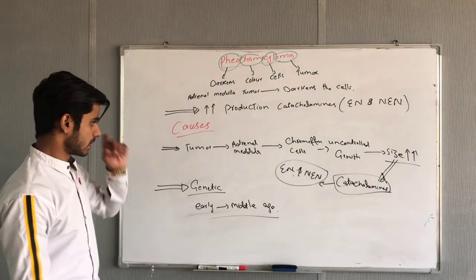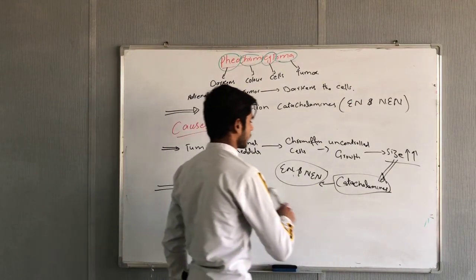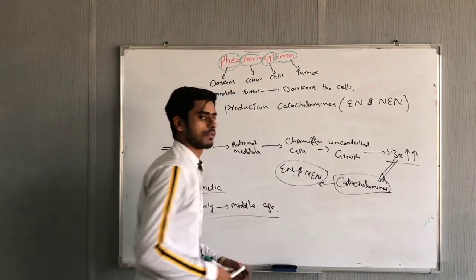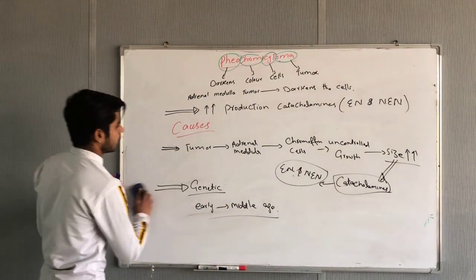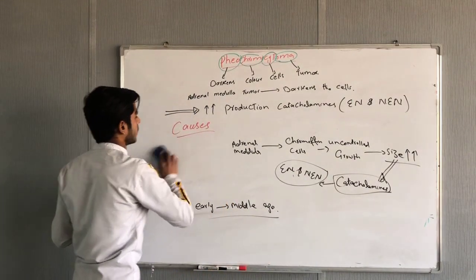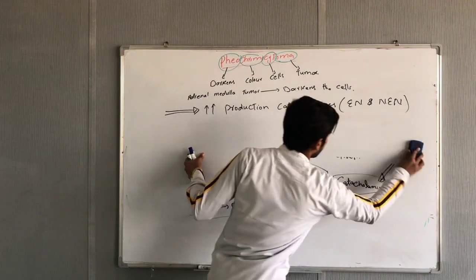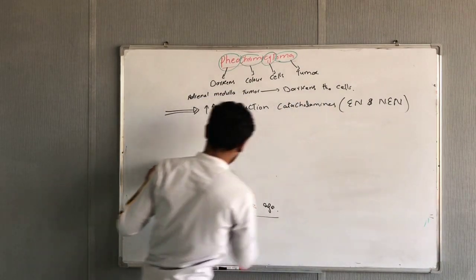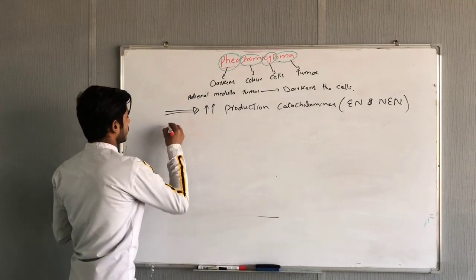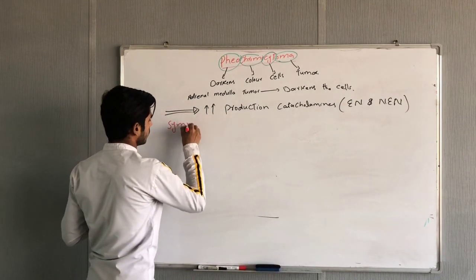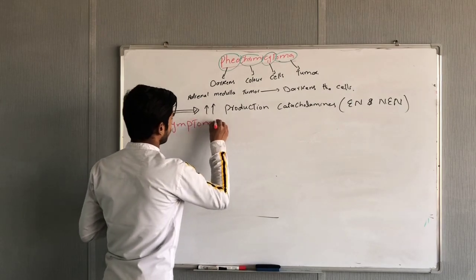So what are the symptoms that appear after the increased production of catecholamines, epinephrine and norepinephrine? Now we will see the symptoms of pheochromocytoma.